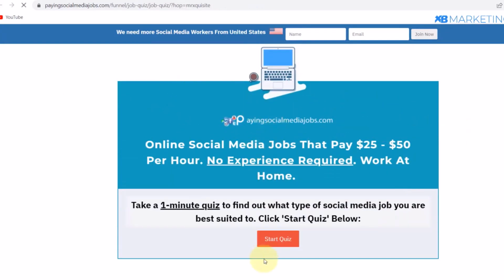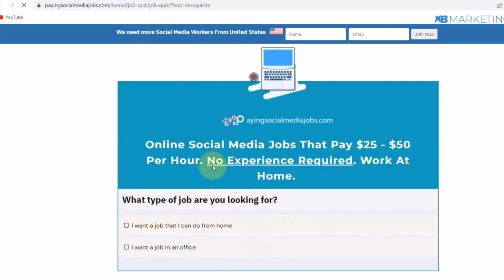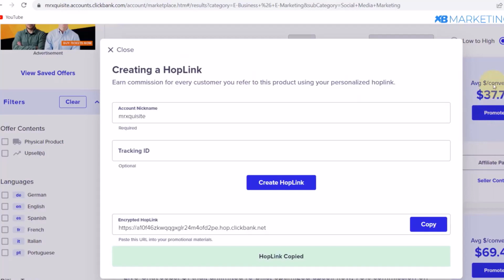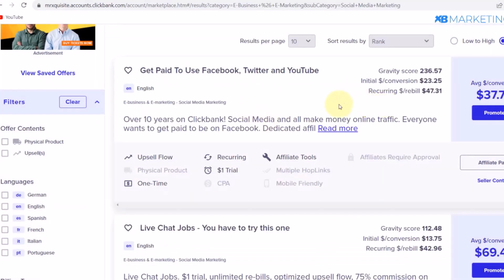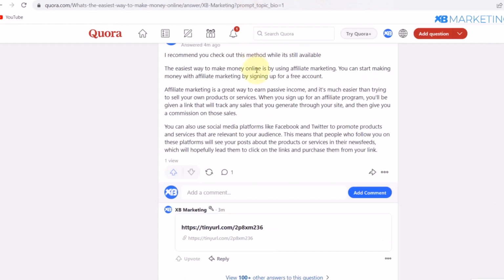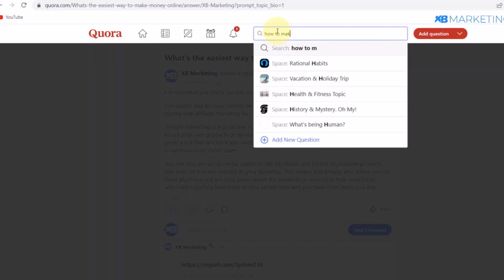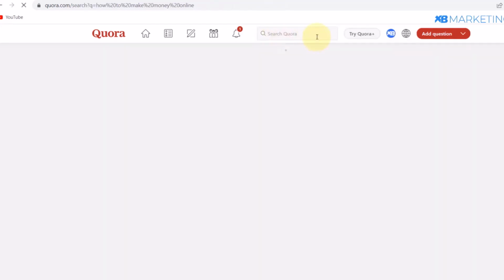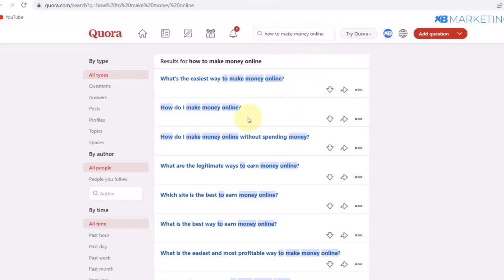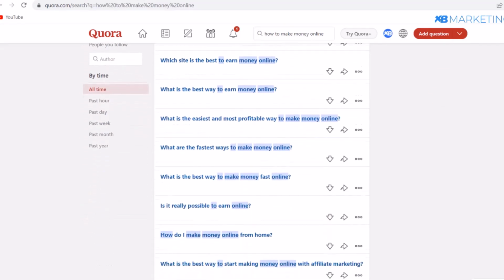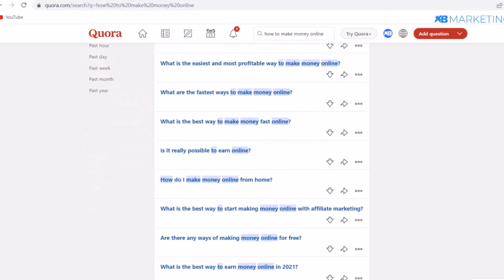All right, so basically once they complete this quiz here, they are going to be taken to a page where they need to purchase this product, and if they do, you are going to get a commission of $37. All right, so basically that is how you can start making passive income using Quora. Okay, so literally as you can see, this is just one question. This is just one question from those keywords when I typed in how to make money online. So if I type in how to make money online again, we are going to see a lot of related keywords. All right, so you can see there are a lot of questions here that you can answer as well.